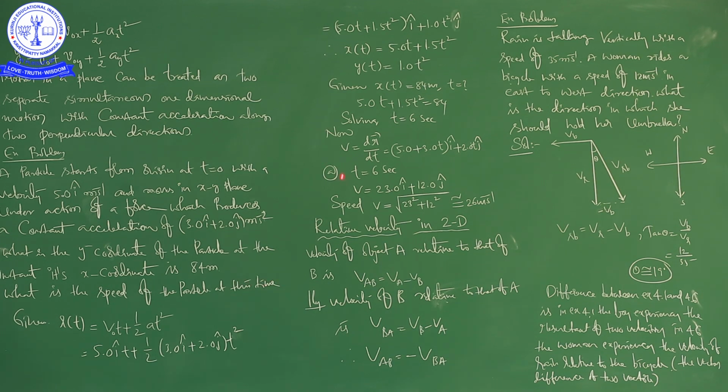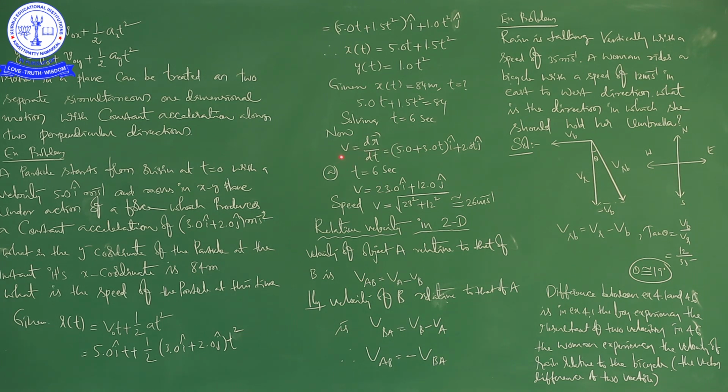The second one, part b, is the speed of the particle at this time. Speed is v equals dr bar by dt, which they have already given in vector form: (5.0 plus 3.0 t) i cap plus 2.0 j cap, that is the velocity. How did we get this? Just by writing the t value here, we get the v value. So what is the t value? The t value is 6 seconds.